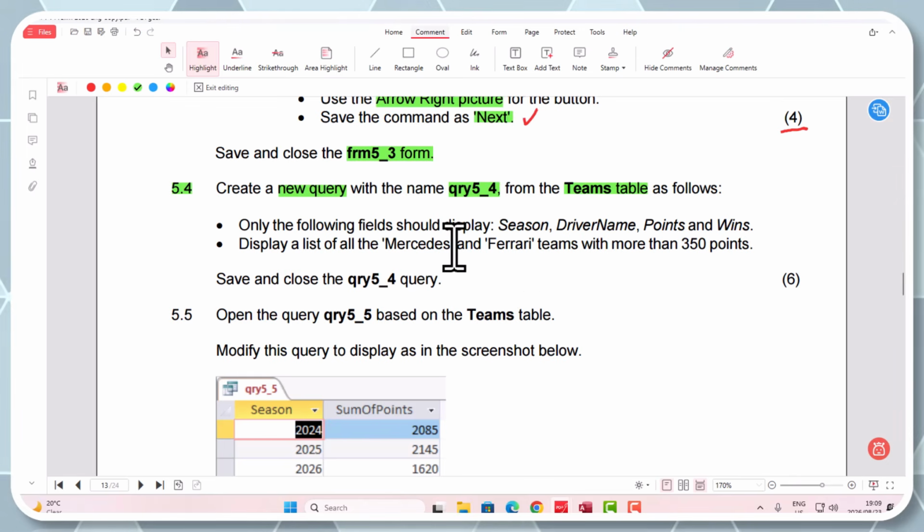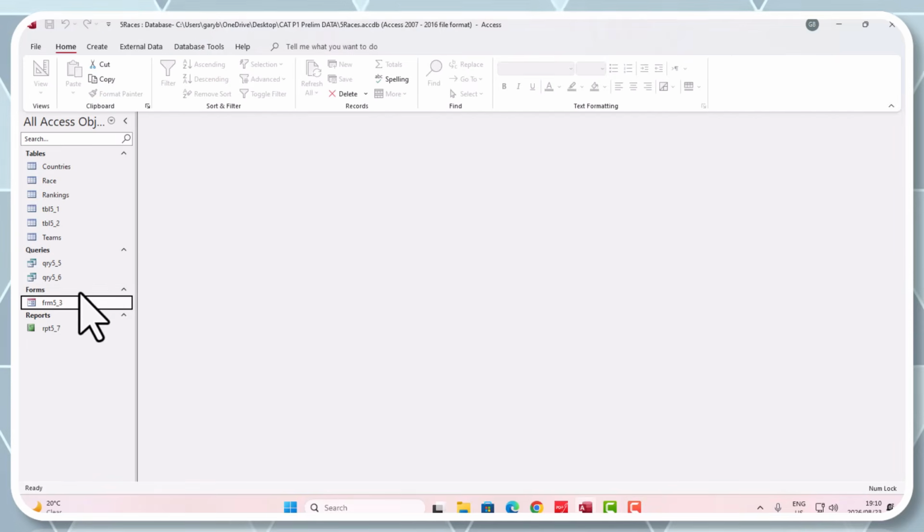Now, some of you guys might decide to use a query wizard. Okay, you can use that. I'm not saying you mustn't use it. And then you set in your criteria from the wizard, which is fine, guys. Nothing wrong with that. I just prefer having a little bit more control, so I'm going to use a different way of doing this.